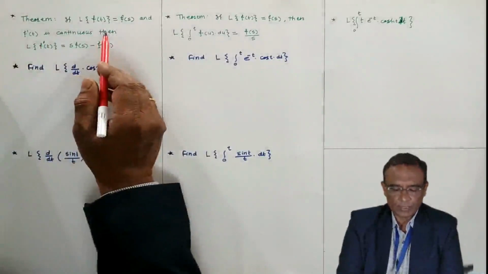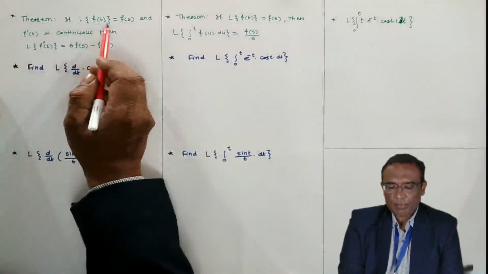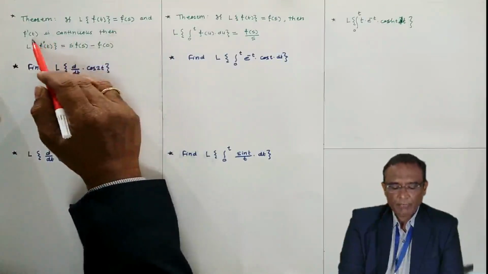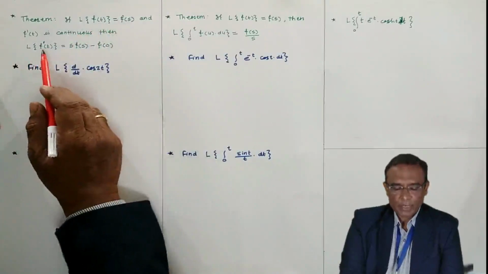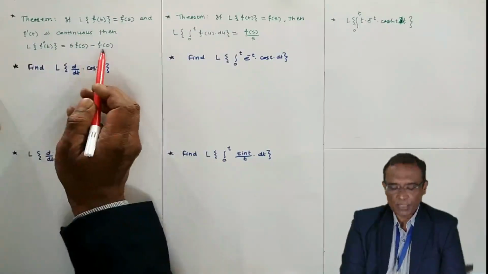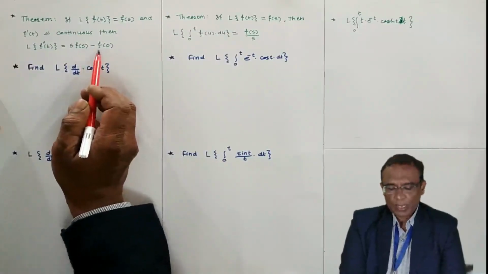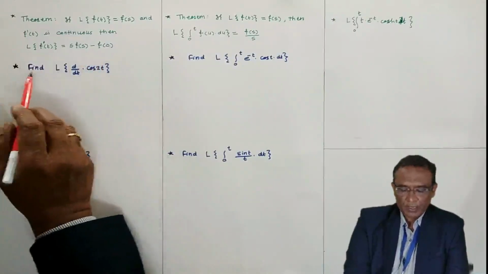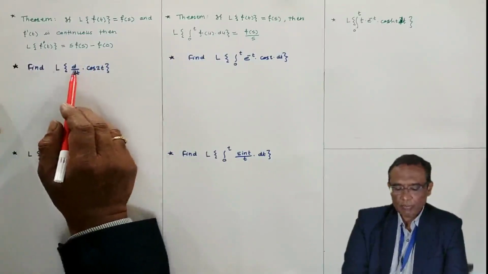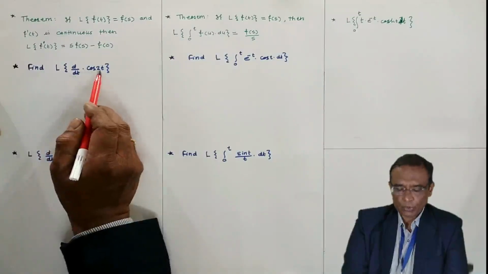The theorem I have written here: if Laplace of f(t) is F(s) and f dash t is continuous, f dash t means derivative of f(t) with respect to t, then Laplace of f dash of t is s F(s) minus f(0). And what is f(0)? f(0) is the value of f(t) at t equal to 0. This is important. So here we are finding the Laplace transform of the derivative of cos 2t.